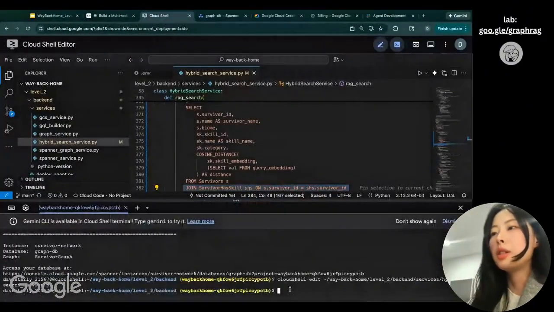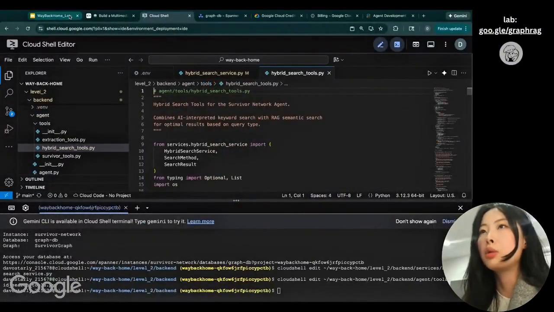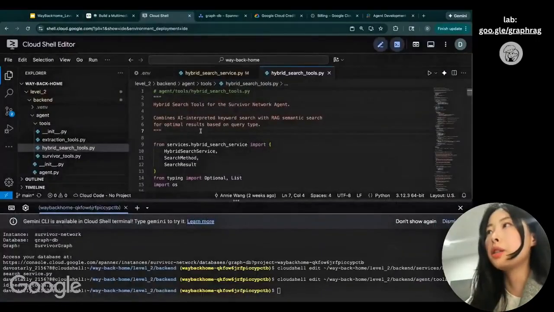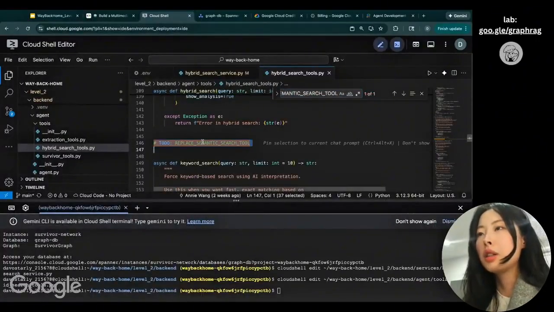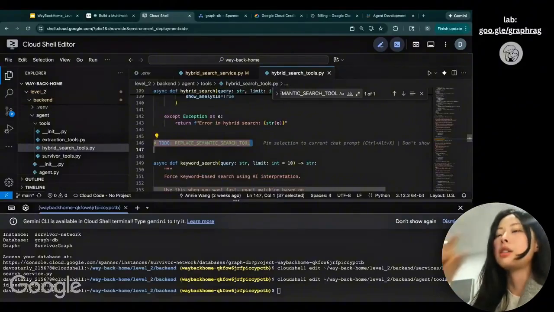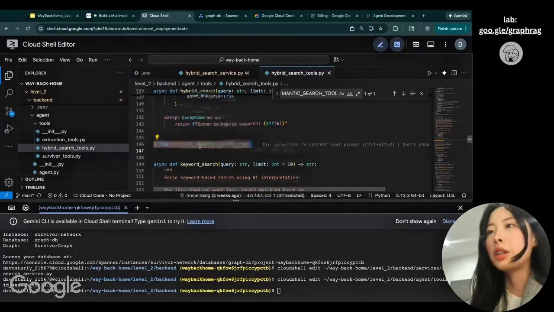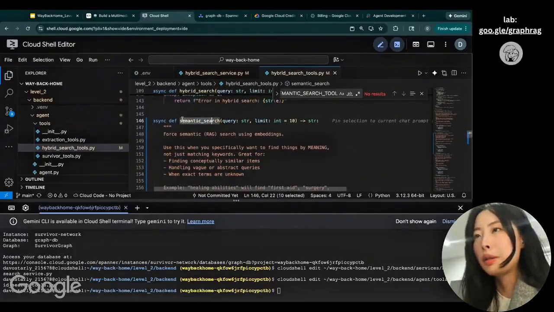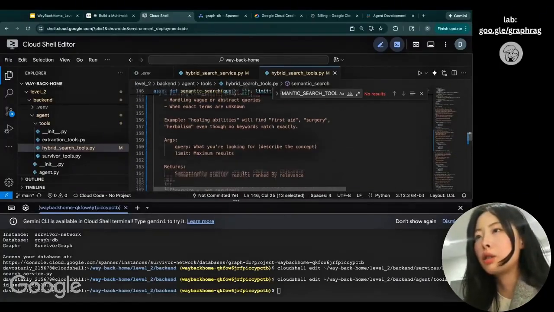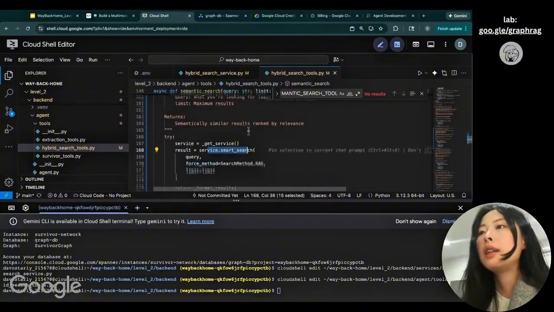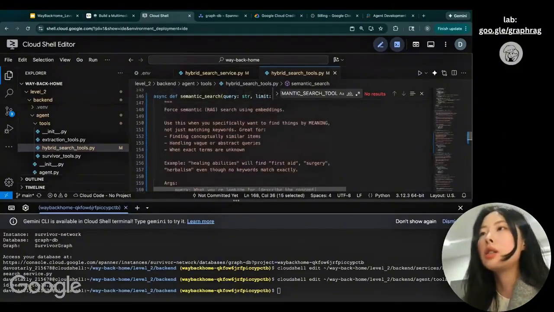So I'm copying this, pasting. I'm opening the tool file, and over here, I'm locating the comment. I'm going to paste it over here, and I'm going to triple tap and select the whole line. I copy this and paste this so that I'm creating this tool called semantic search. And over here, I'm using the logic that I implemented in the service layer.